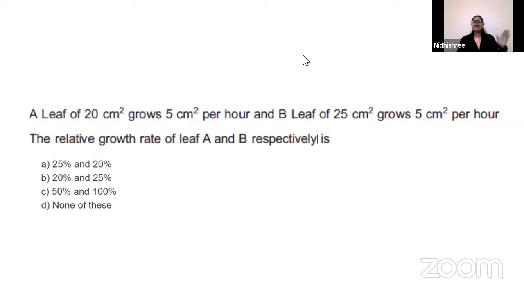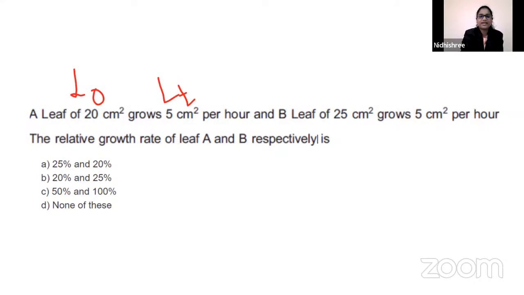What is 5? Length at the time t, after an hour. At first how much was it? 20 centimeter square. L0 was 20 centimeter, the first growth. After 1 hour, that is at a time of 60 minutes, it got 5 centimeters growth. This is LT. So what have they done here? Change in parameter by time into initial growth.